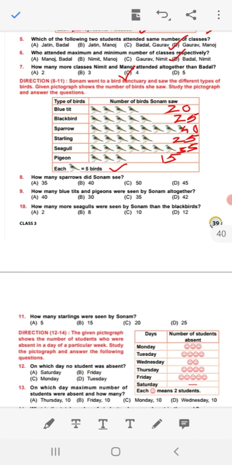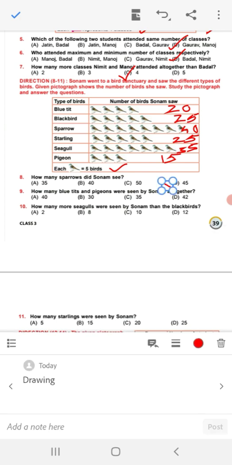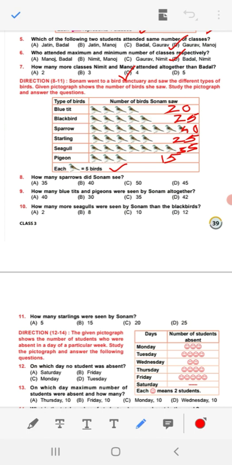Now you have to give the answer. See, question number 8. How many sparrow did Sonam see? How many sparrow? That is 40. This option B is correct here.